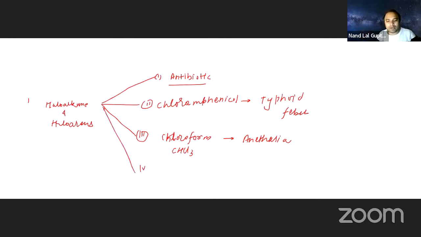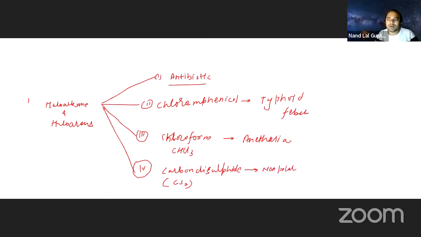Fourth one, carbon disulfide. Have you heard about this somewhere? Carbon disulfide, CS2, is used as a non-polar solvent.